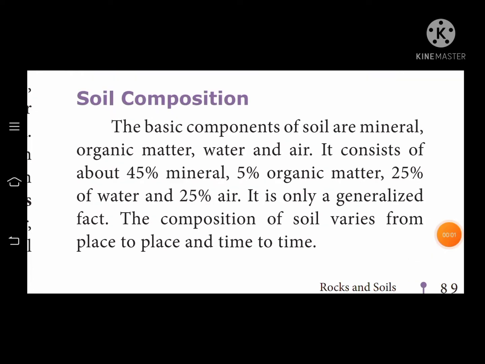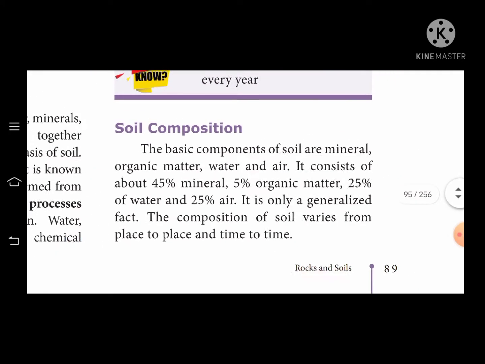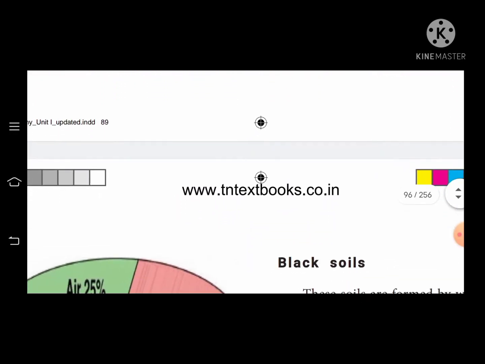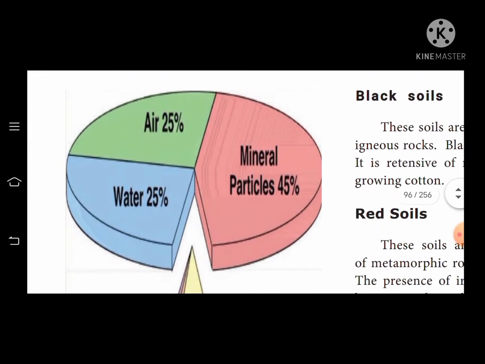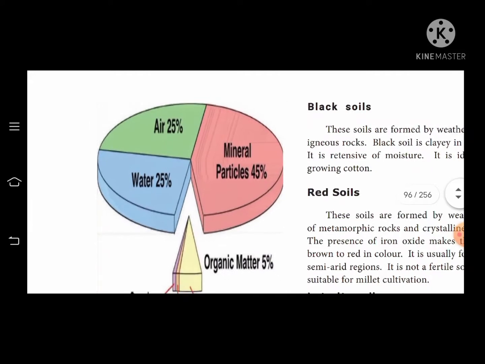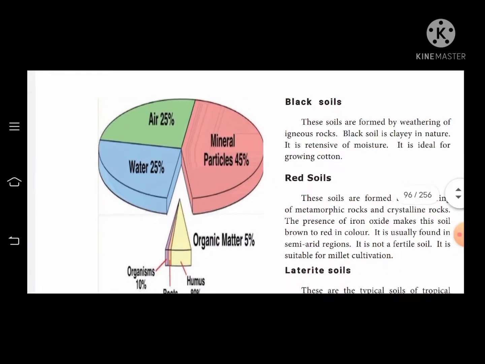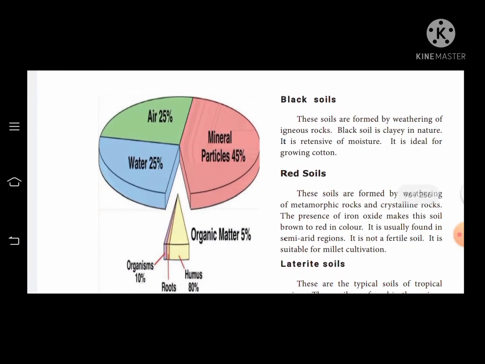The composition of soil varies from place to place and time to time. Next I show you a chart. See, air is 25%, water 25%, mineral particles 45%, and the remaining 5% is organic matter.